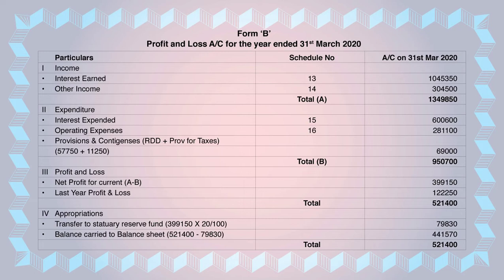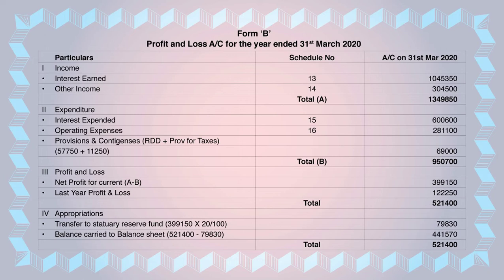The first one is income. Under that, interest earned, schedule number 13. The amount column is kept empty. Other income, schedule number 14. The amount column is kept empty. Total, capital A, you will write in the bracket. Second is expenditure: interest expended, schedule number 15. Operating expenses, schedule number 16.